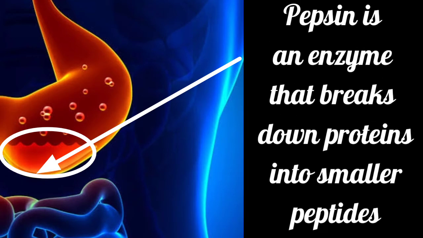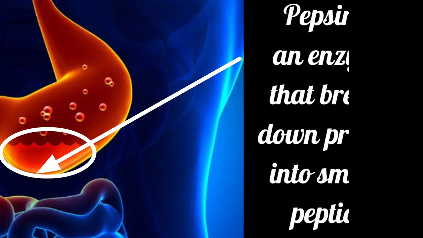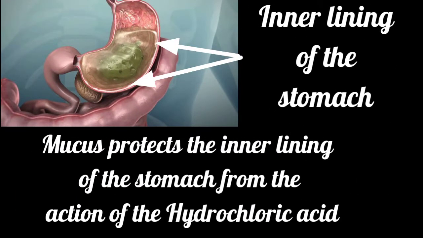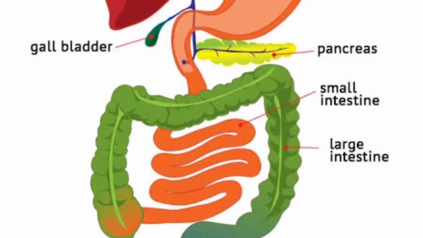Pepsin is an enzyme that breaks down protein into smaller peptides. Pepsin is also called a protein digesting enzyme. And the mucus protects the inner lining of the stomach from the action of hydrochloric acid. As we all know, hydrochloric acid is quite corrosive. So now moving further, the food enters the small intestine.